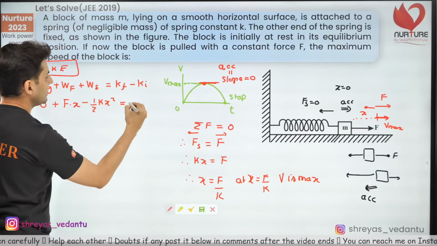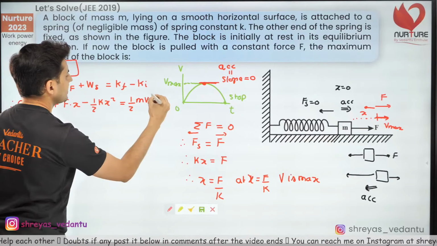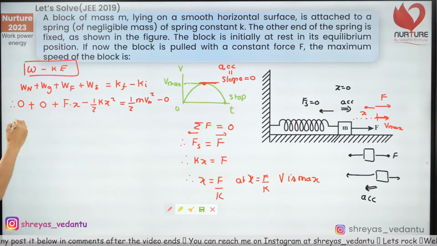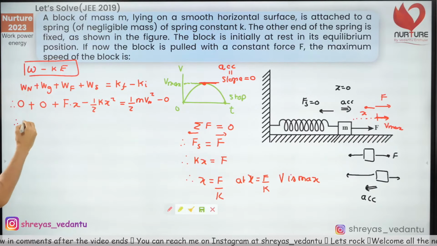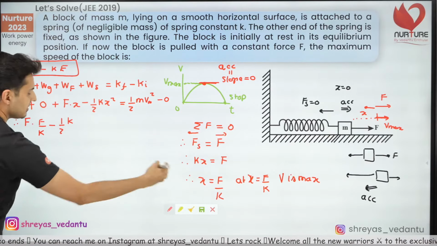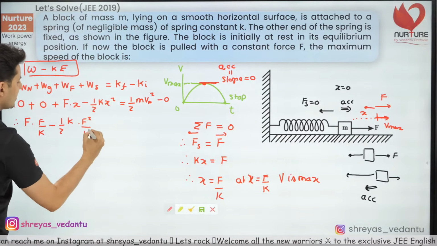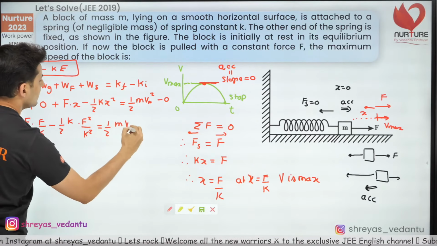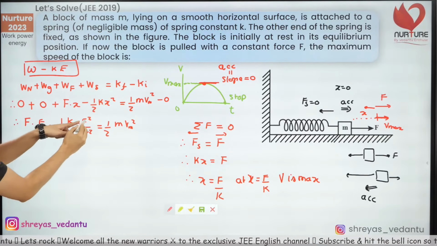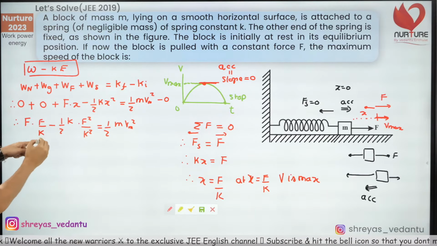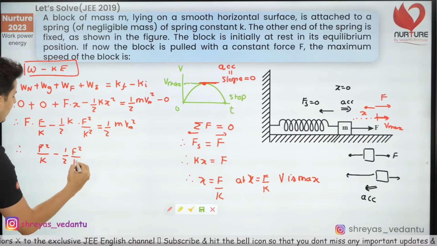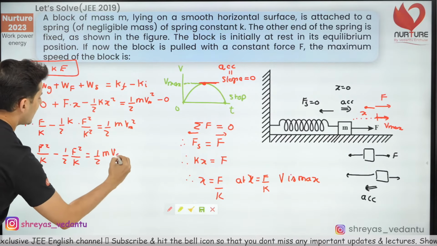Now, what is the final kinetic energy? It is just half m v max square minus, what is the initial? Initial velocity was 0. Now this is simple, guys. Just substitute the value of x from here. So x is nothing but F by k. Minus half k x square, that means F square by k square, is equal to half m v max square. So F square by k, one of the k gets cancelled. Again F square by 2k, F square by k minus half F square by k, that's nothing but half m v m square.